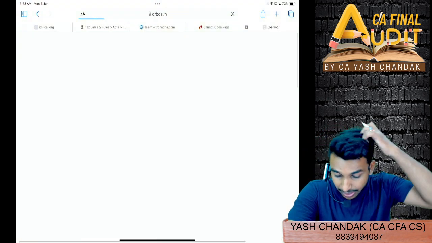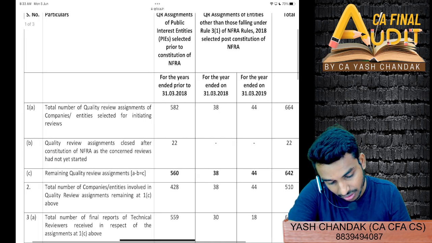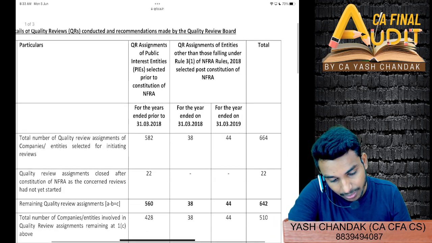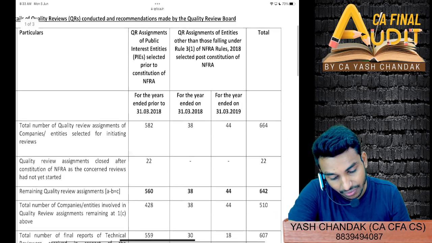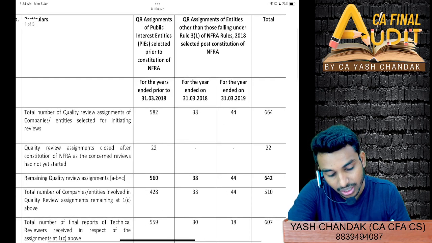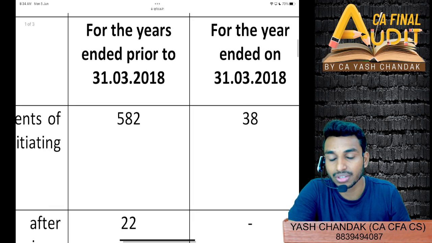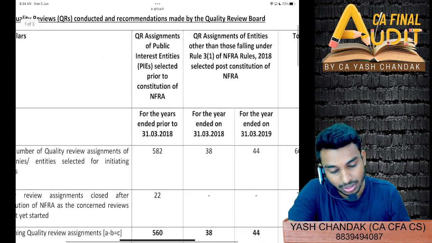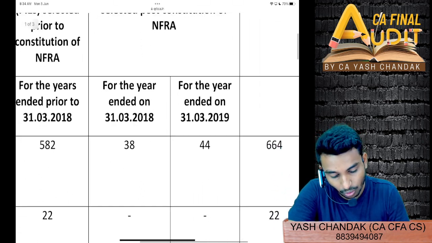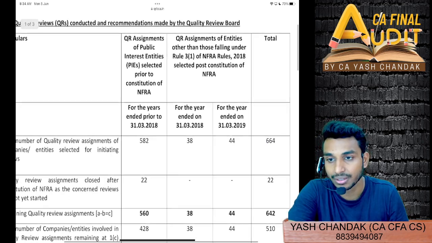So all these recommendations and audit reports you can see here. Total number of quality review assignments is 582. Quality review assignments of entities other than those falling under NFRA rules: 38, 44. So mostly you can see that NFRA is the one recommending the reviews, because entities other than NFRA are only 38 or 44.